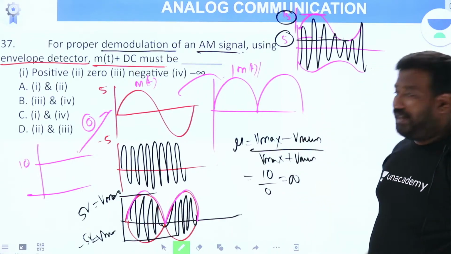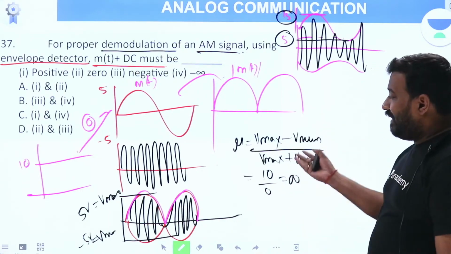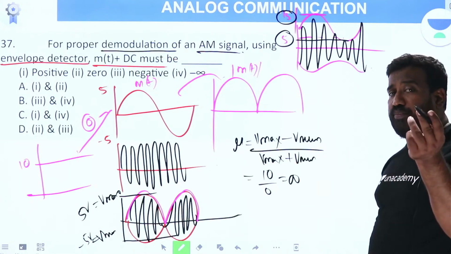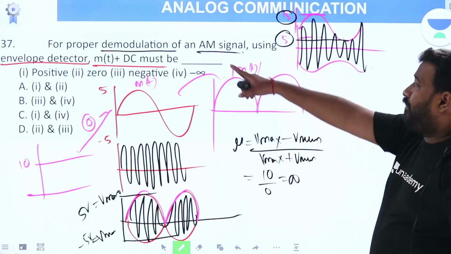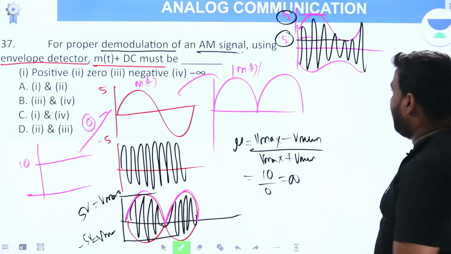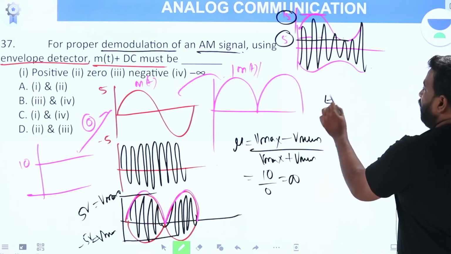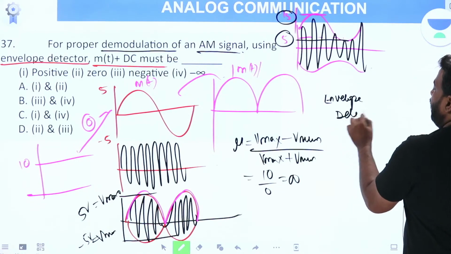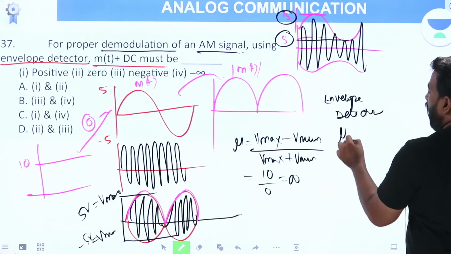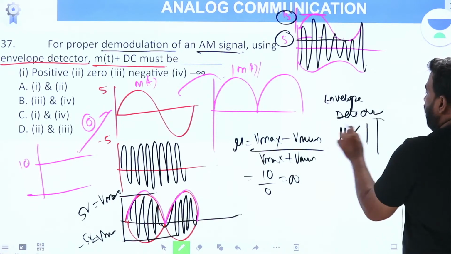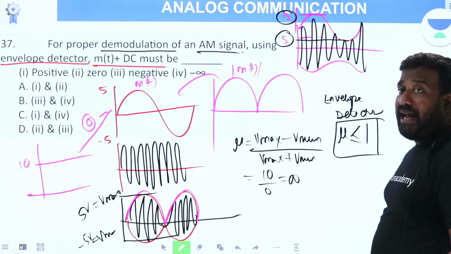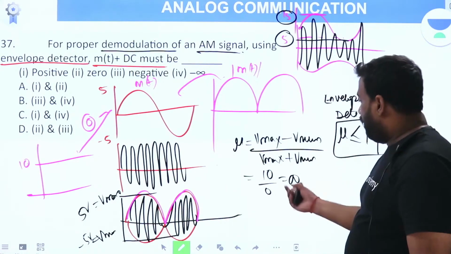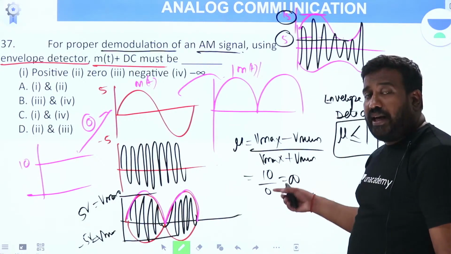It is greater than 1. For all values of mu greater than 1, the envelope detector will not work. When will the envelope detector work? The envelope detector can only detect the signal when the modulation index mu is less than or equal to 1. Why am I getting greater than 1? You got infinity here.